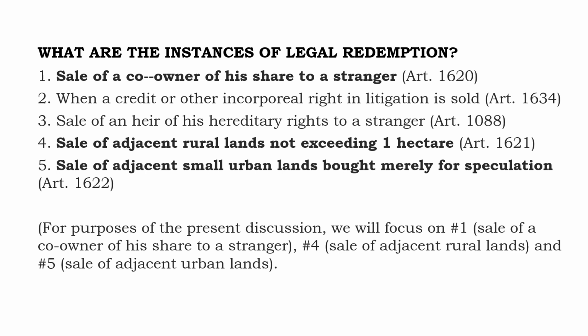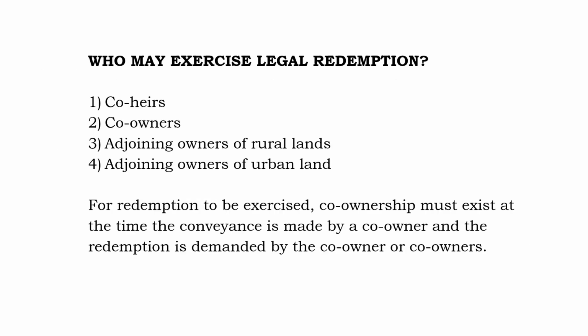For purposes of the present discussion, we will focus on number 1, number 4, and number 5. Number 1 being sale of a co-owner of his share to a stranger. 4. Sale of adjacent rural lands not exceeding 1 hectare. And 5. Sale of adjacent small urban lands, both merely for speculation.